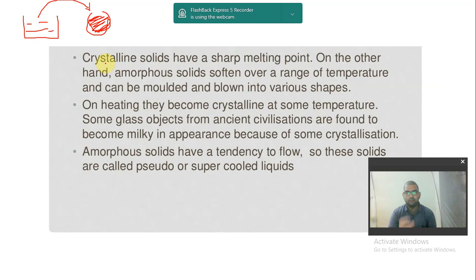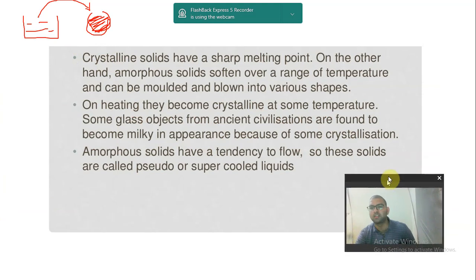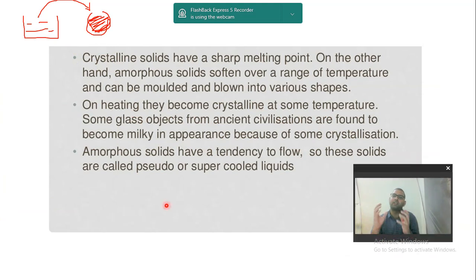Okay, on heating, we are now talking about crystalline solids. On heating, they become crystalline at some temperature. Some glass objects from ancient civilizations are found to become milky in appearance because of some crystallization. So glasses sometimes appear milky in color. After a very large period of time, they become milky in color because of crystallization.